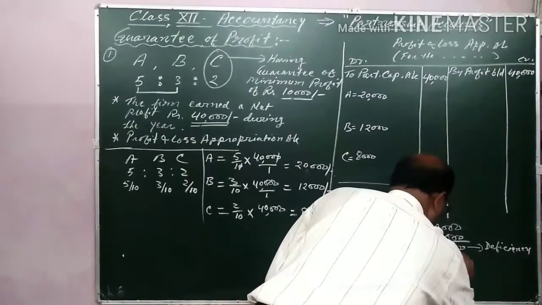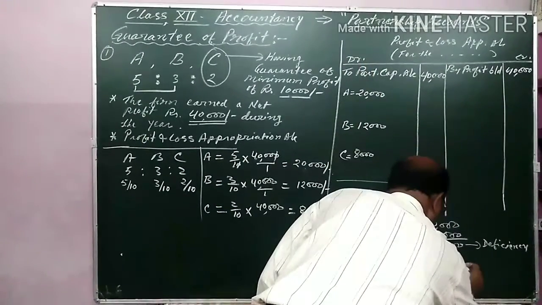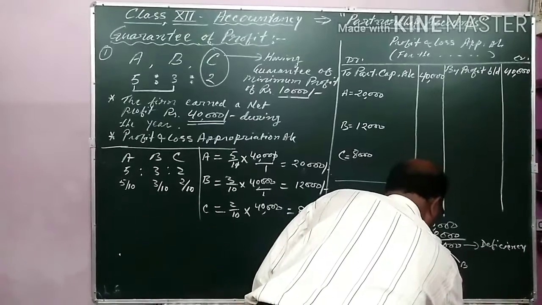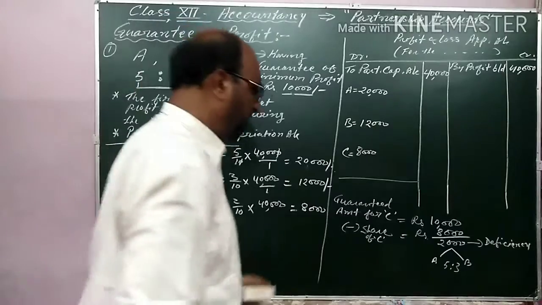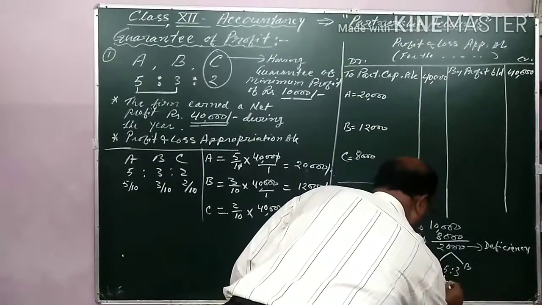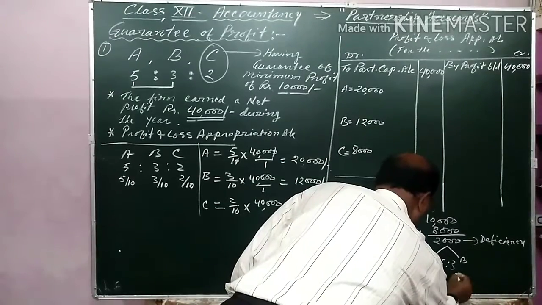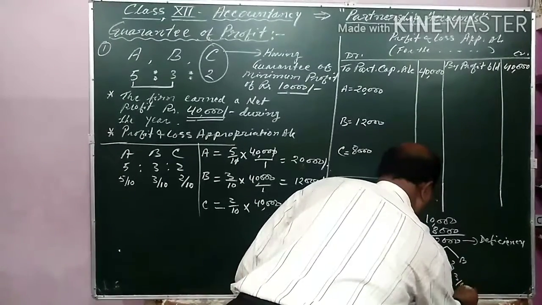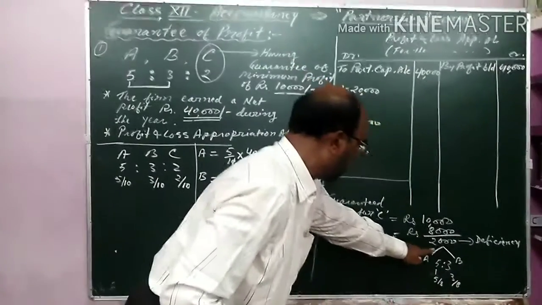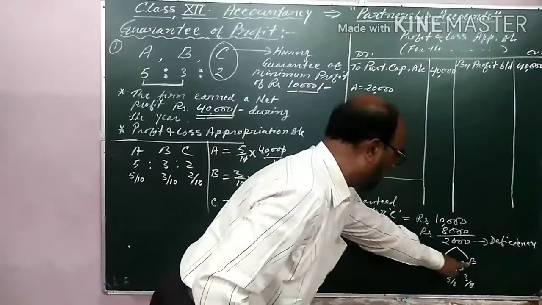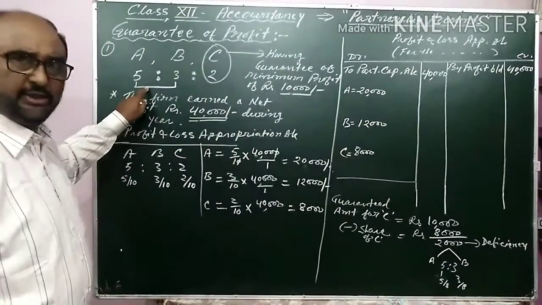And this deficiency will be borne by A and B in their internal ratio, that is 5:3. 5:3 means 5 upon 8 and 3 upon 8. The deficiency will be borne by A and B in their internal ratio.